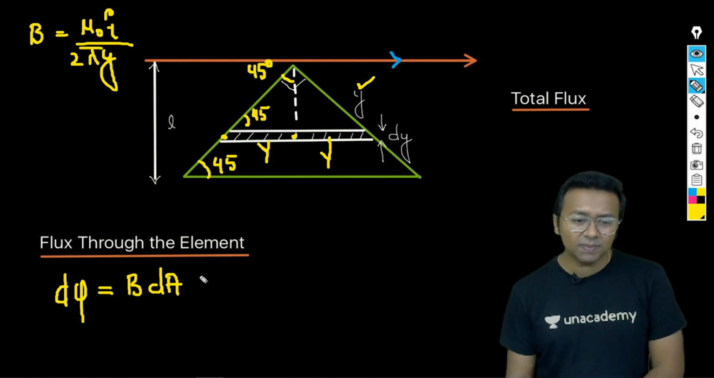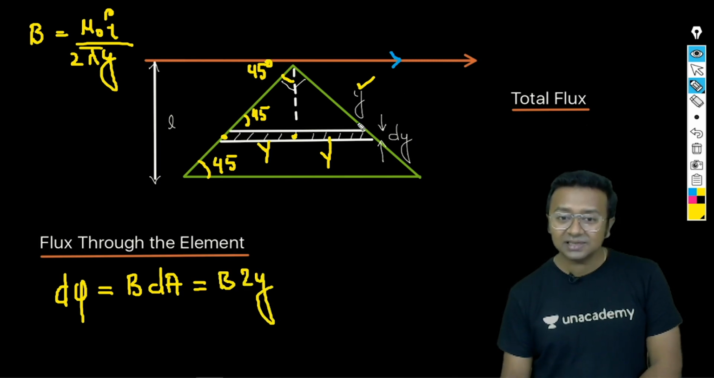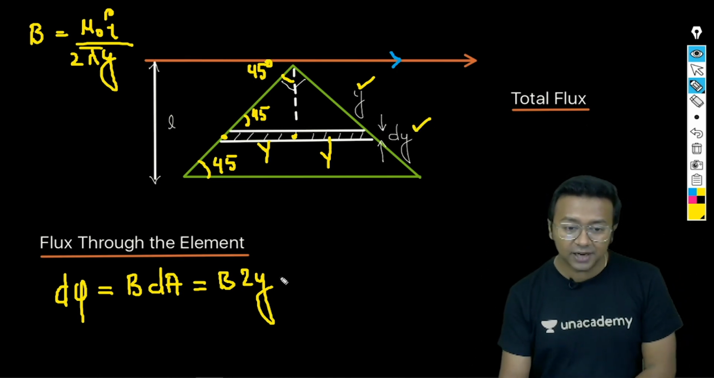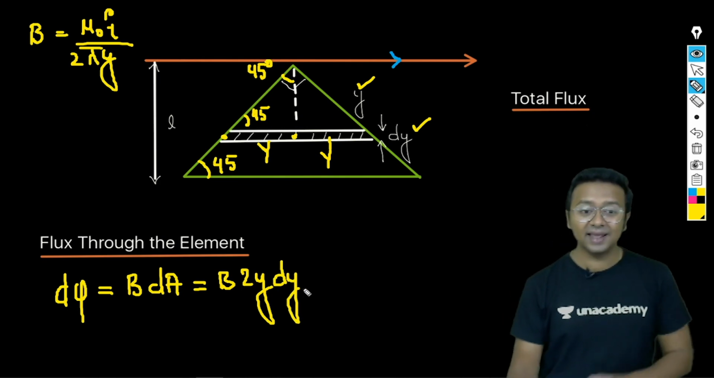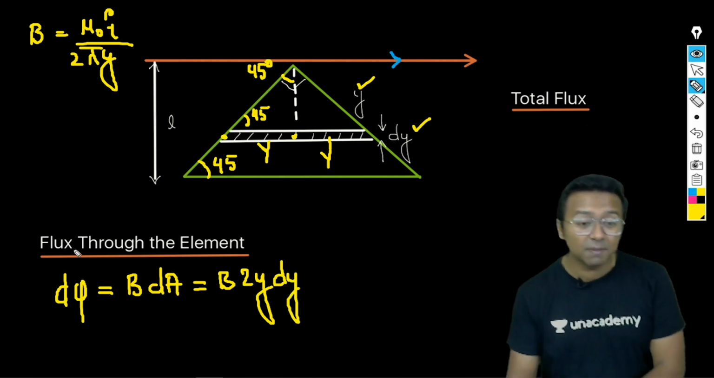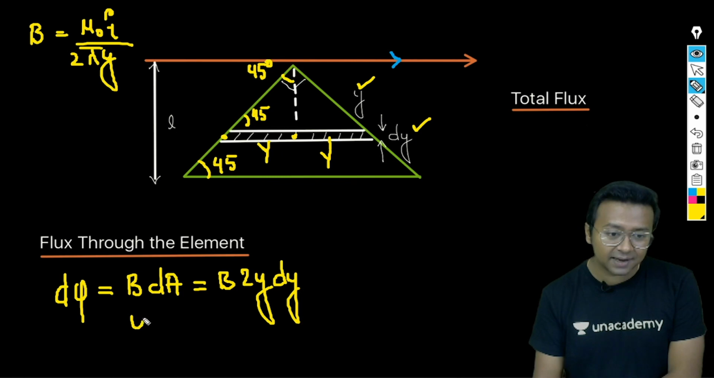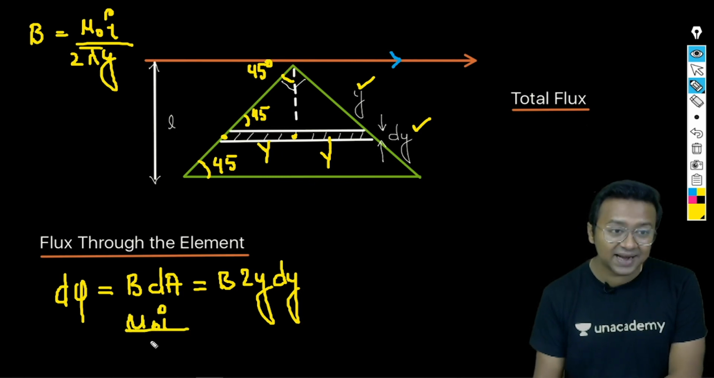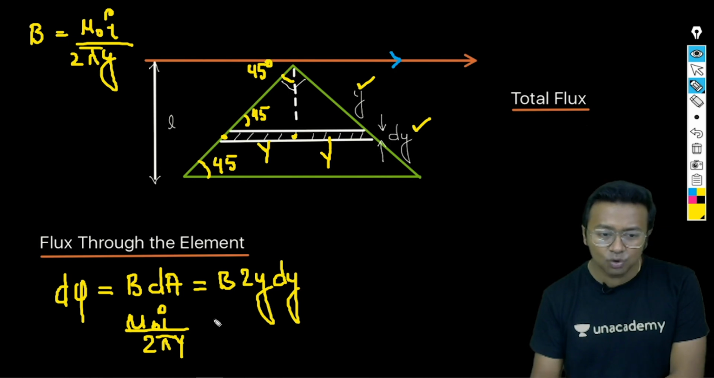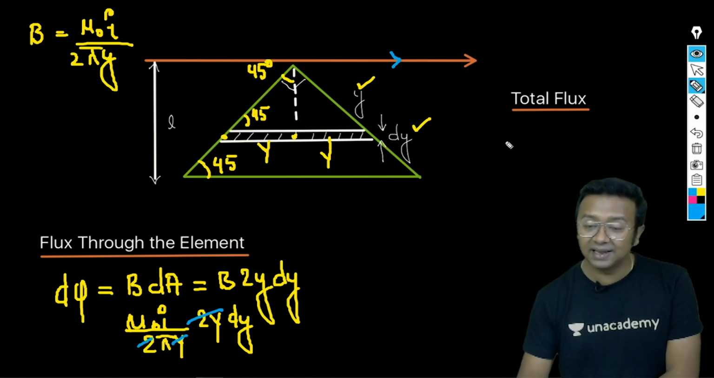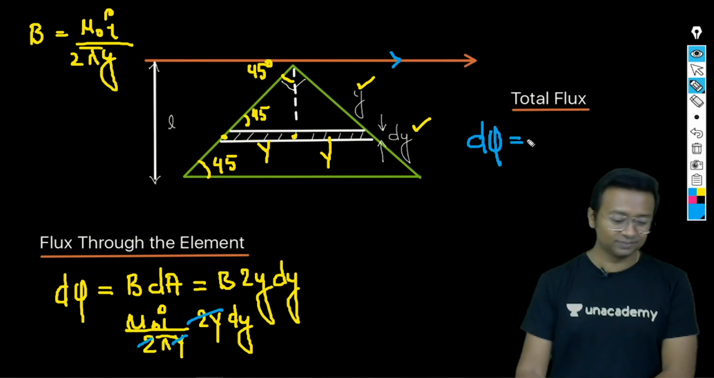Simple idea. So what will be the area? Area will be equal to length into breadth. The length is 2y, and the thickness of this element is dy. So the total area will be 2y into dy. Is this clear? So what will be the flux passing through this particular element? We'll multiply B with this: mu naught I divided by 2 pi y into 2y into dy. Wow, this is superb. Let me cancel the important terms. 2y gone, and we get d phi as equal to